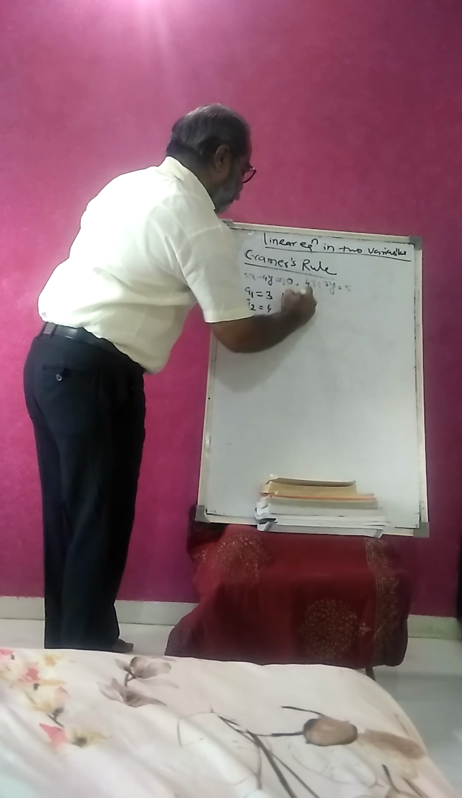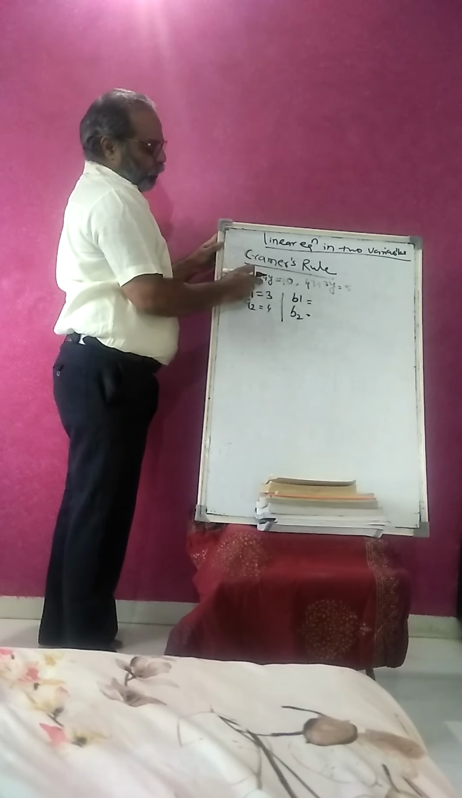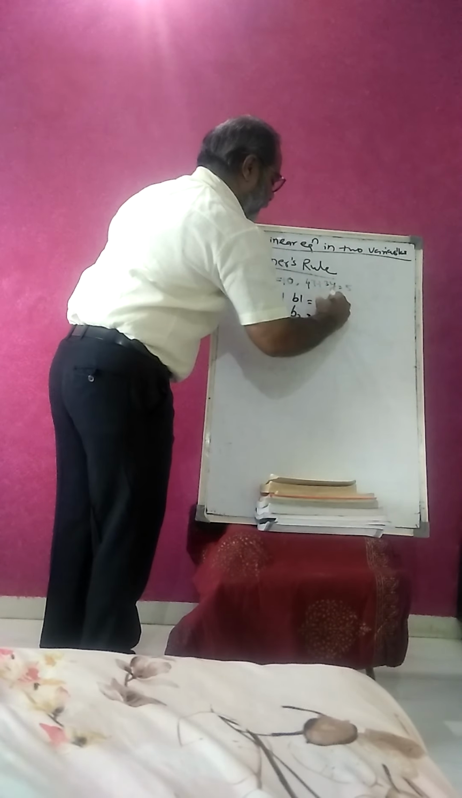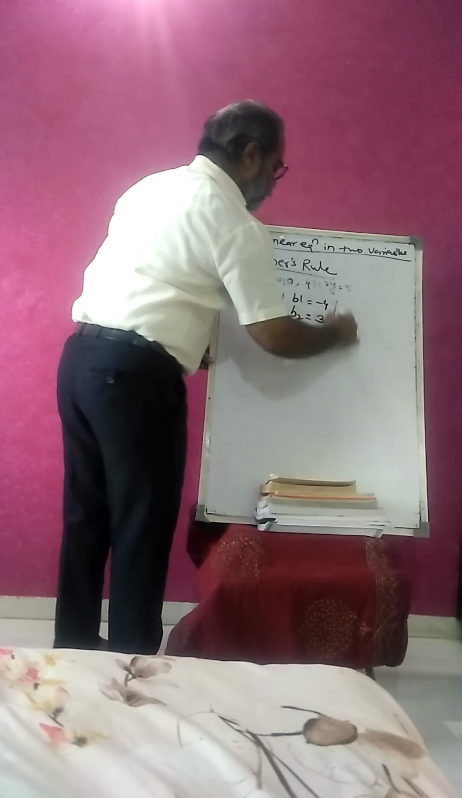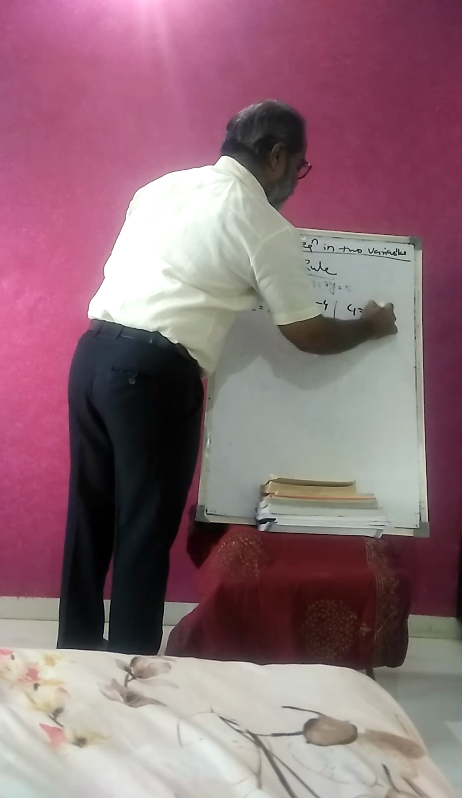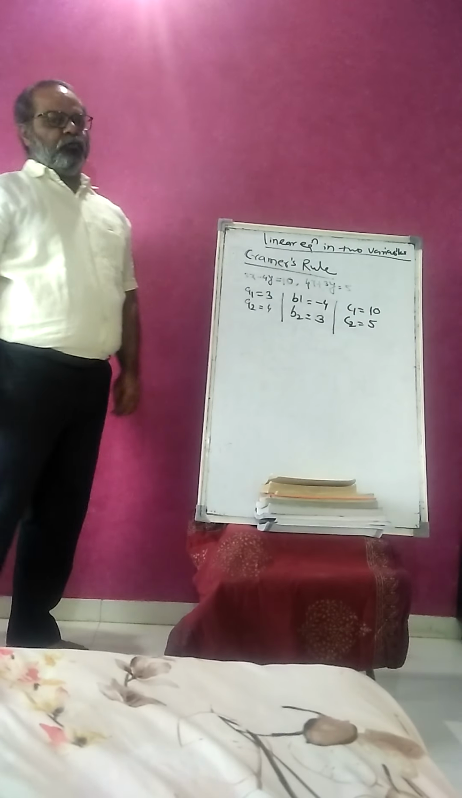I just write b1, b2. So b1 is the coefficient of y in the first equation, here is minus 4. b2 here is 3. And third is the constants. So c1 is the constant of the first equation, that is 10. c2 is the constant of the second equation, that is 5.